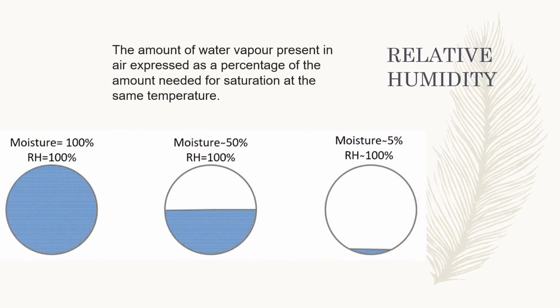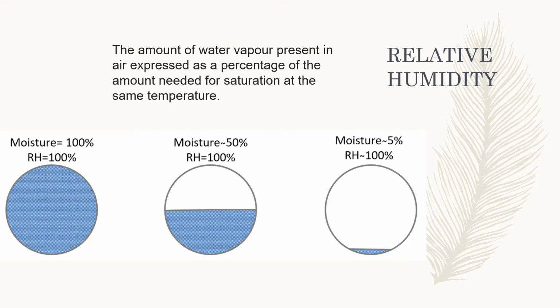We are more interested in relative humidity. Let's say we say there is 50% humidity. What does that mean? It means that the amount of water vapor present in air is 50% of the amount needed to saturate that air at that temperature. What do you mean by saturation? That is the maximum capacity of water vapor air can hold at a certain temperature.